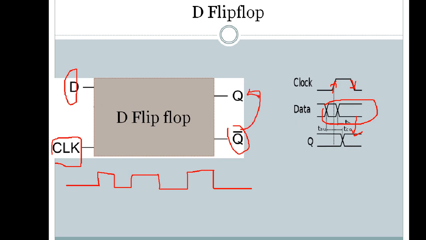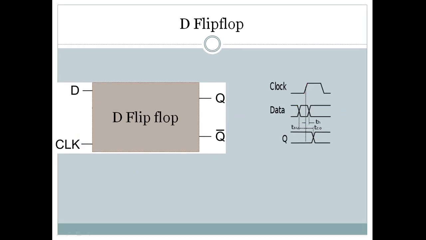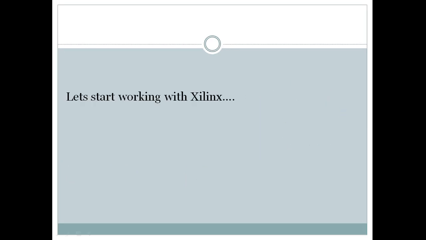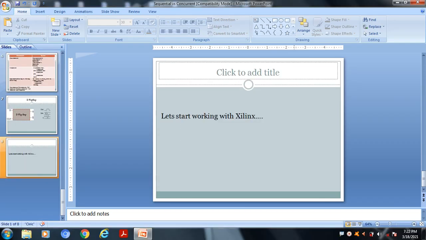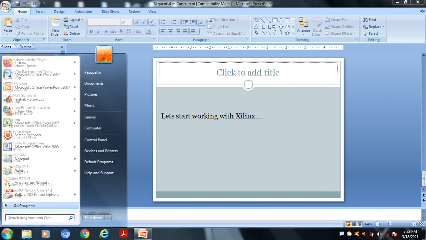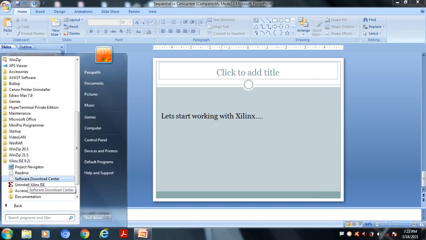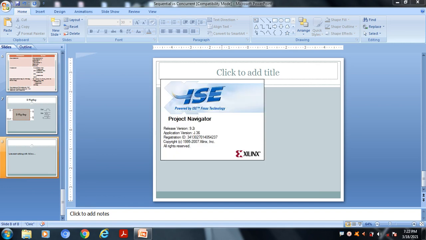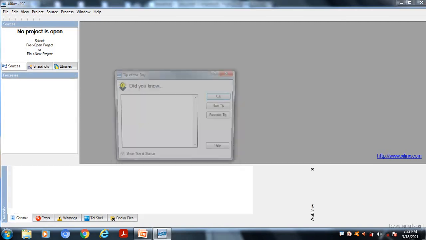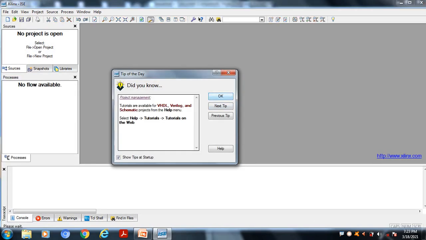Now let us write how to write a VHDL code for a 4-to-1 multiplexer and D flip-flop using concurrent and sequential statements. For that I am going to use Xilinx ISE 9.2i. How to work in Xilinx 9.2 has already been explained. Now I am going to create a project.